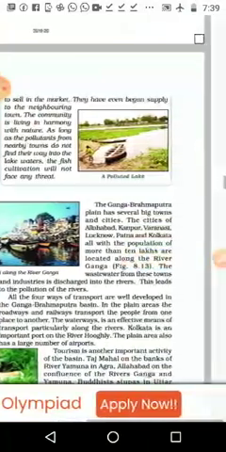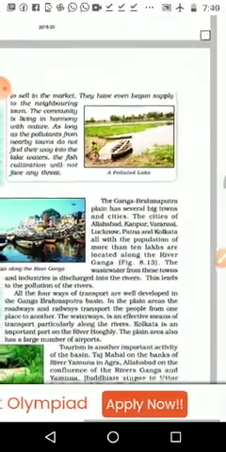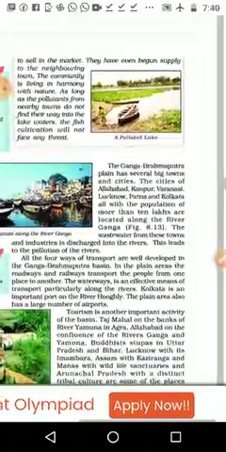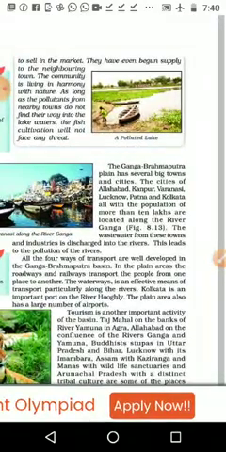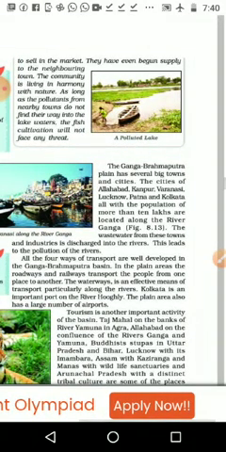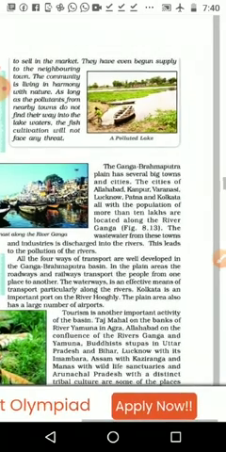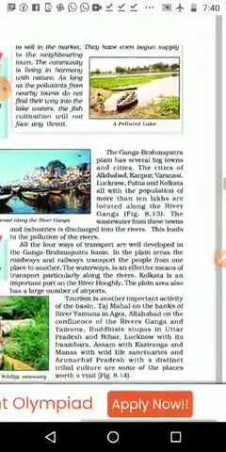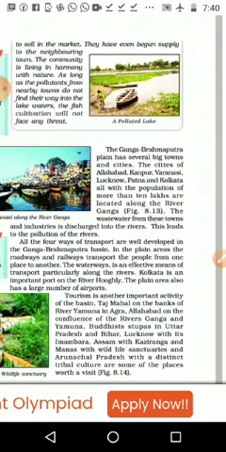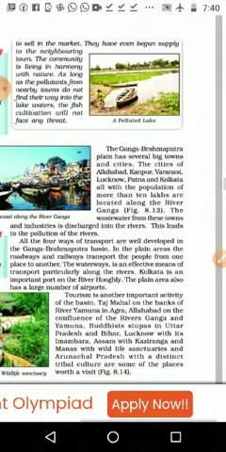Then the Ganga Brahmaputra plain has several big towns and cities. It starts from the Himalaya and reaches the Bay of Bengal. On the way, there are many big cities and towns. Cities like Allahabad, Kanpur, Varanasi, Lucknow, Patna and Kolkata, with populations of more than 10 lakhs, are located along the river Ganga. We do not discuss Delhi and New Delhi.